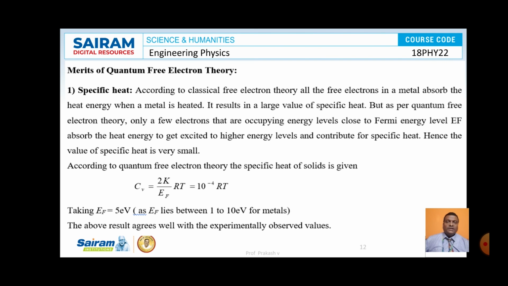And this is the statement related to specific heat. Specific heat Cv is calculated as 10 to the power of minus 4 RT. By taking the Fermi energy of all the metals ranging from 1 to 10 electron volts, the value of 2K by EF is equal to 10 to the power of minus 4. That's why Cv is equal to 10 to the power of minus 4 RT. So this is in agreement with the experimentally observed value.